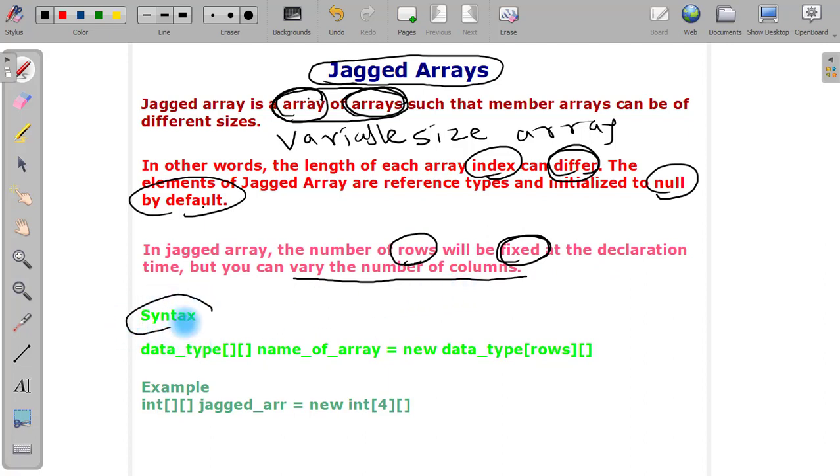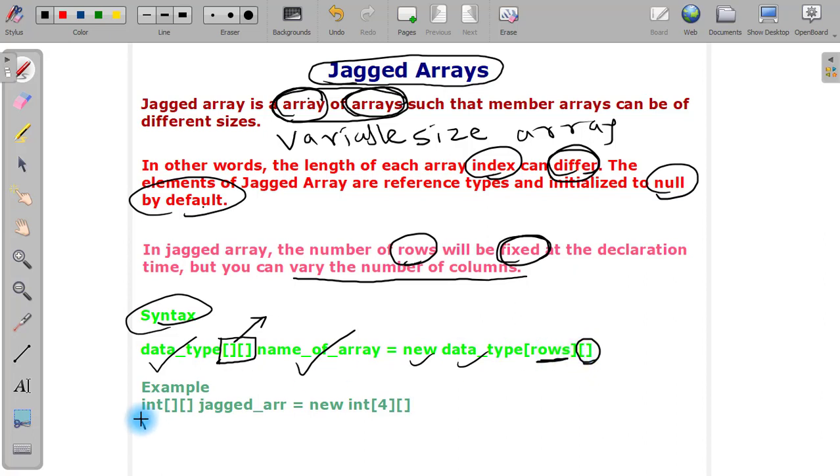The syntax to create a jagged array is, we first write the data type and we use two subscripts. Pay attention here: in other languages like Java, two subscripts are used to declare a two-dimensional array. But a jagged array in C# also uses two subscripts to declare it. Then the array name, new, data type, and the number of rows, which is fixed. Since we don't know the columns because columns are variable, we just put an empty subscript.